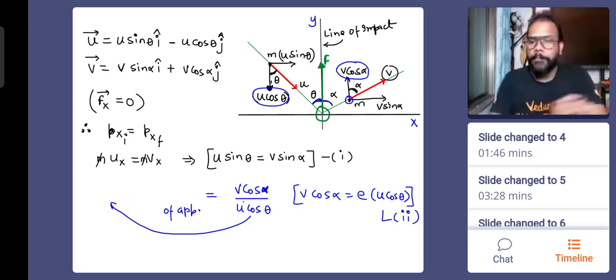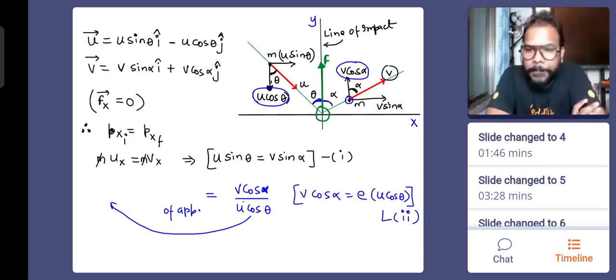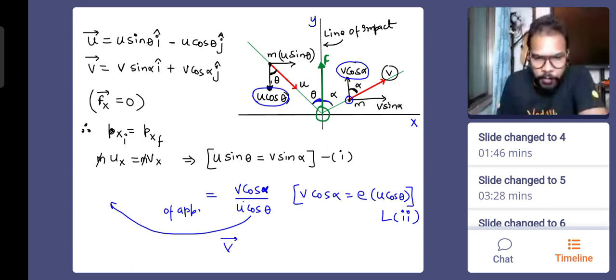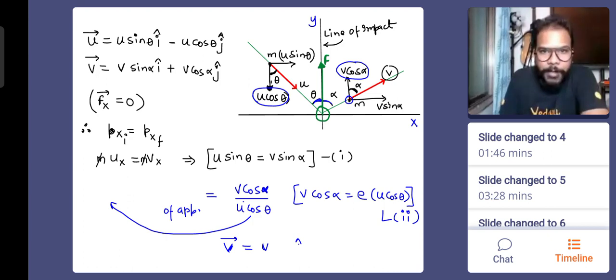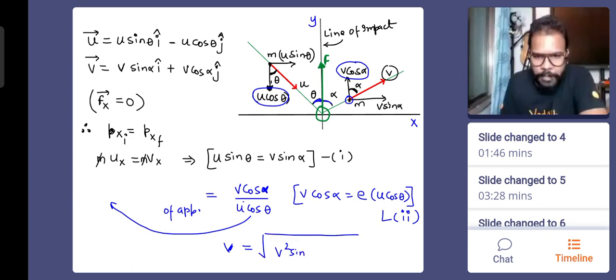Are we all clear with it? Make sense so far? Hold your other questions at the moment, only look at the two equations. What do we want? We want to find out the velocity vector V. V is going to be the magnitude, which is the square root of V square sin square alpha plus V square cos square alpha. Correct everyone? Awesome.